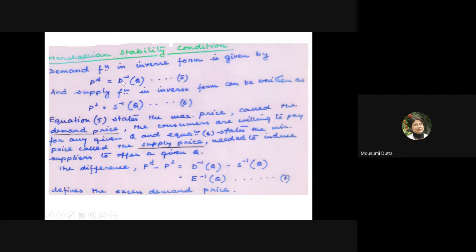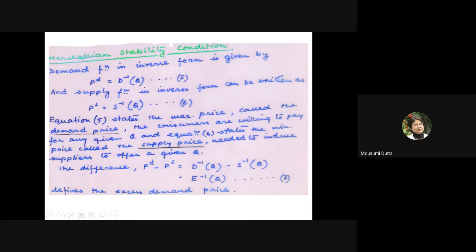So the usual equation, Q as a function of P, in the inverse form is presented as P as an inverse function of Q. So PD can be written as D inverse Q. Call it equation number 5. And the supply function in inverse form can be written as PS equals S inverse Q. This is equation number 6.